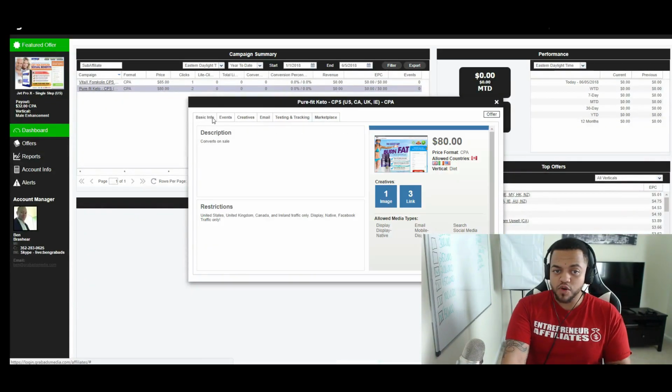Now that we've gone over this, keep in mind, always pay attention to this side right here. We get paid $80 for the sale, cost per action. Allowed countries: Canada, United States, Ireland, United Kingdom. And right here, allowed media types: display, email, search, social media. You guys are going to be learning social media in the Facebook ad section. So when you're choosing an offer, start to think about what methods are allowed.